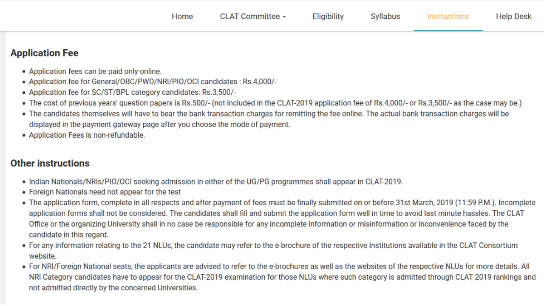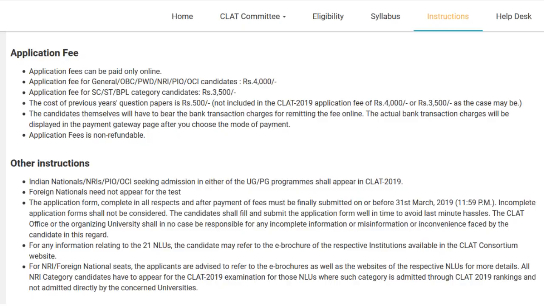Oh, one more thing, the shamelessness doesn't end. The candidates themselves will have to bear the bank transaction charges for remitting the fee online. What does this mean? Basically, if you have an online payment portal, they will take some money for processing the fee from you online to the bank of the university which is conducting the exam. All right. So that charge will be some percentage. On 4,000 maybe it will be about 2 or 3% of that. I don't know what vendor they're using. That 2 to 3%, that extra money also you have to pay, it seems.